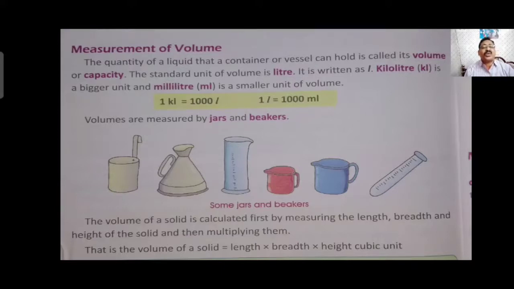The volume of a solid, you can see, is length into breadth into height in cubic units, means cubic centimeter or cubic meter. That is the volume of any solid.